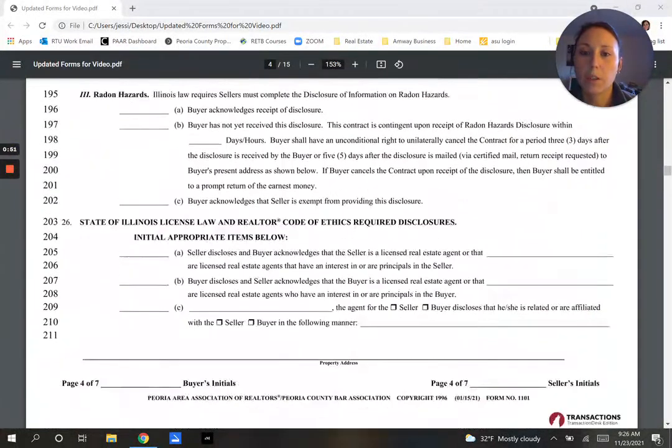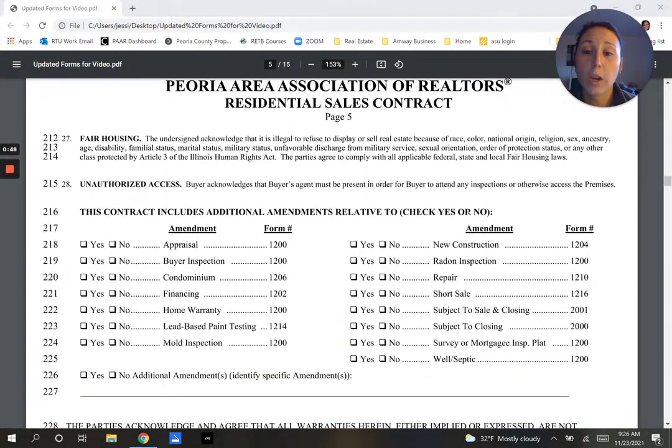So skipping real fast to page 5, this is where, if you are going to have inspections, and we've selected one of the inspection options on page 2, we go in and select which one. Buyer inspection, this is your general house inspection. If you want to do lead-based paint testing, right there. Mold inspection, right there. Radon, right there. Repair: if we saw something from the get-go, let's say we did see something leaking, we could put that with an initial repair amendment with our offer. And then well and septic down here. Additional things, pool, fireplace, things like that, we could also add in.